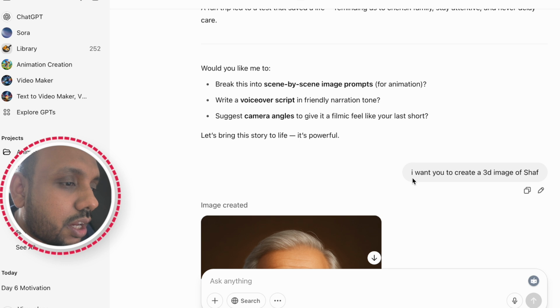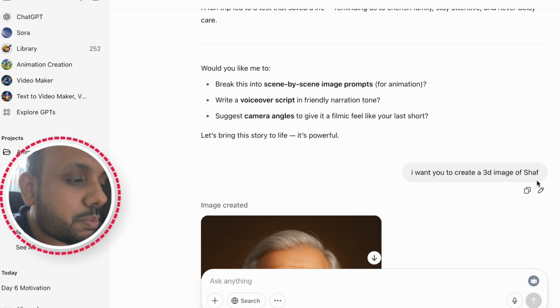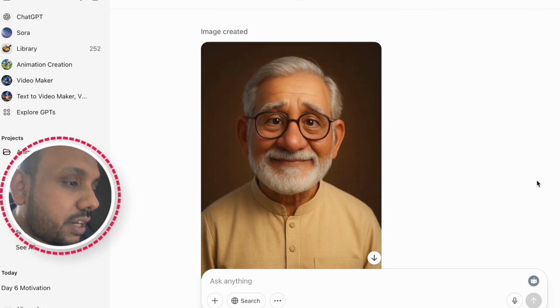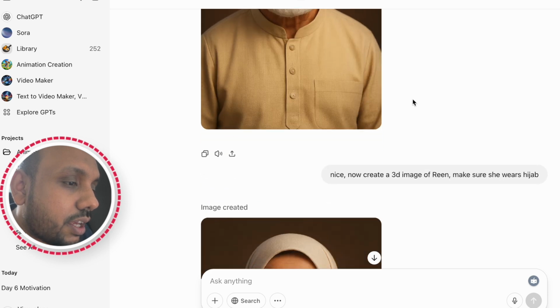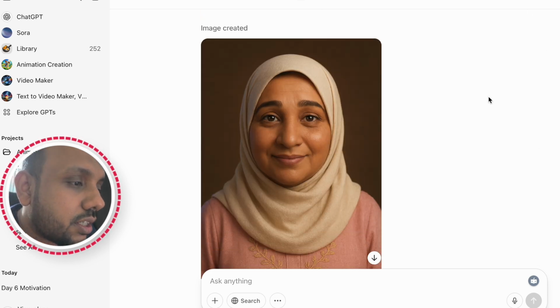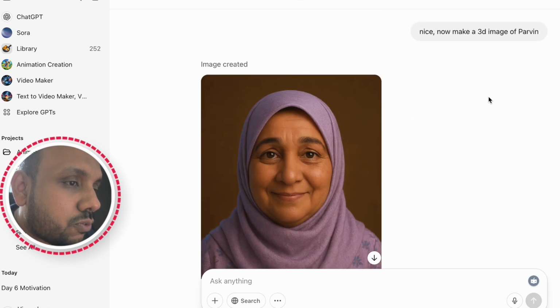First I asked them, I want you to create the 3D image of Chef. So one thing you need to keep in mind is the names that you give each character, you need to tell ChatGPT about those characters again and again or else they mess it up. So first they created a 3D image of Chef and then I asked to create a 3D image of Reen and so on and so forth.